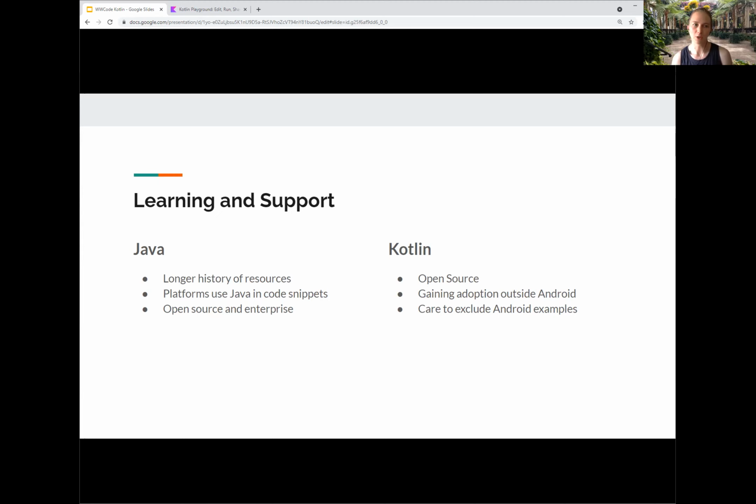And just a comment on open source, both of them are open source. Kotlin is fully open source. So everything Kotlin is, was, and ever will be, hopefully, is open source, and you can go and contribute to it right now. Java is still driven by Oracle, and that's an enterprise edition. So there's an enterprise Java and an open source Java. You may be familiar with AdoptOpenJDK.